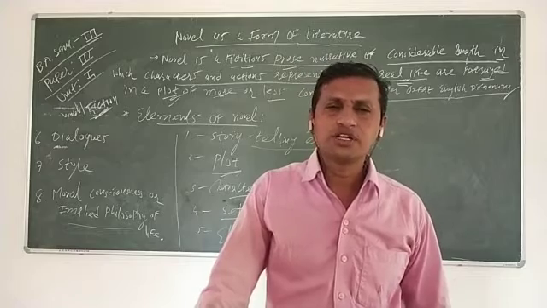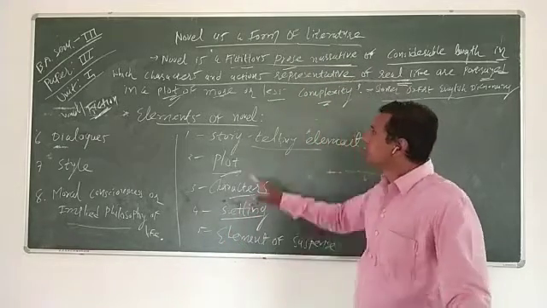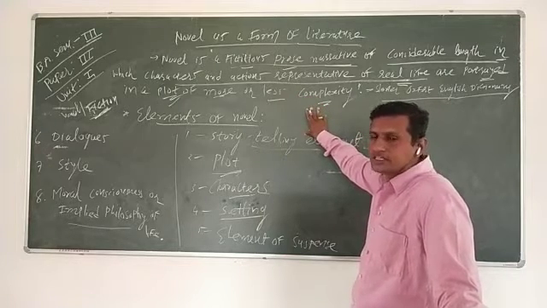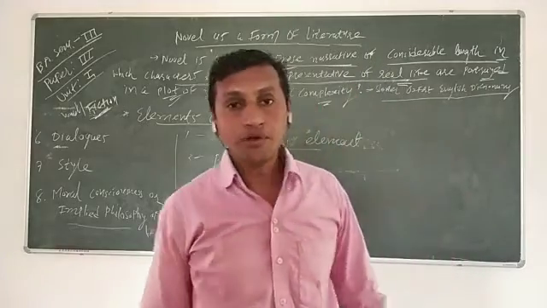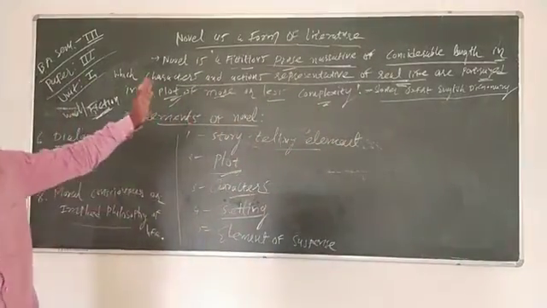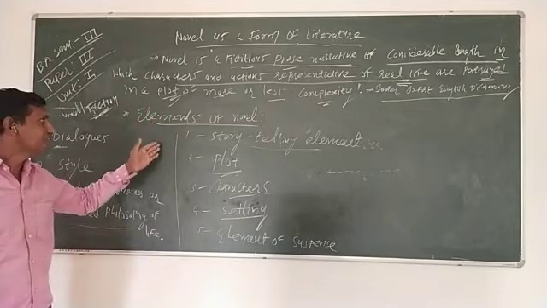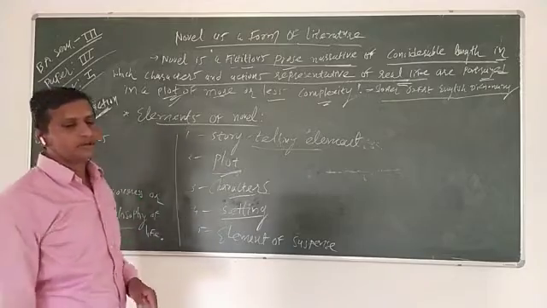In short, dear friends, we discussed a number of definitions, but all the definitions are included in the one single definition of the Shorter Oxford Dictionary. Now we can understand the novel. And from that one definition, we have to justify the elements of the novel. And these are the elements we discuss here.